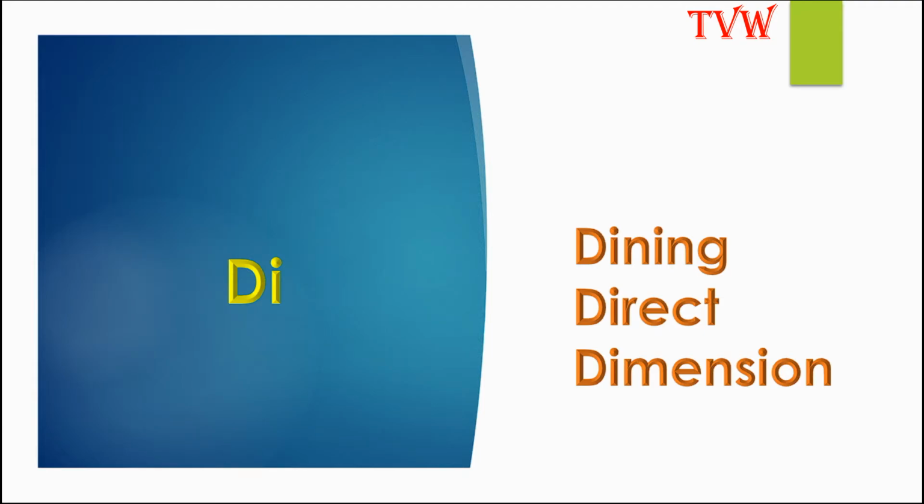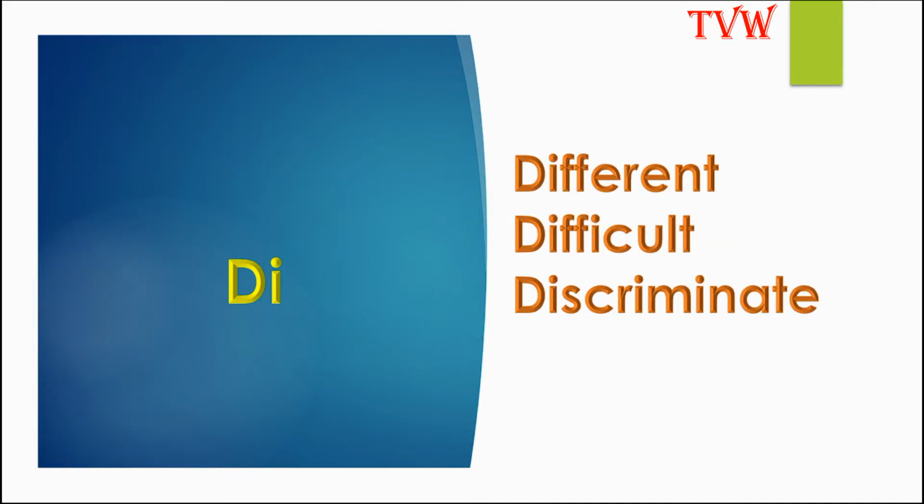The letters DI have the sound die, as in dining, direct, dimension. The letters DI also have the sound D, as in different, difficult, discriminate. So the letters DI also have the sound D.